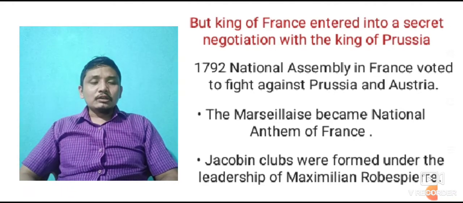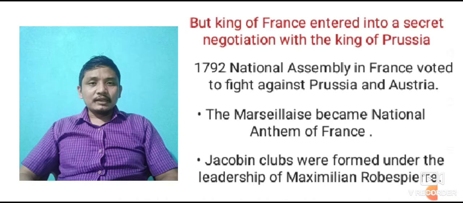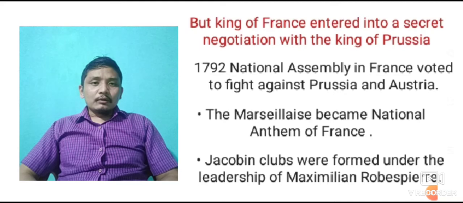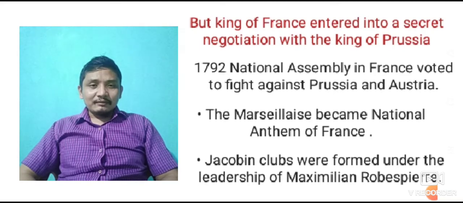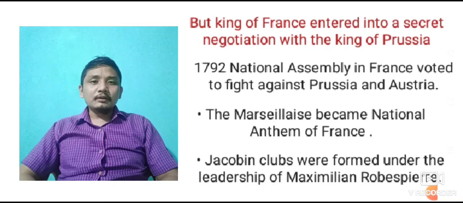He also wanted to gain full power. That means he actually wanted the absolute monarchical form of government. But due to the pressure and force of the people only, he accepted the constitutional monarchical form of government.